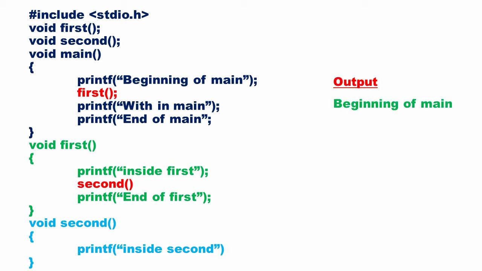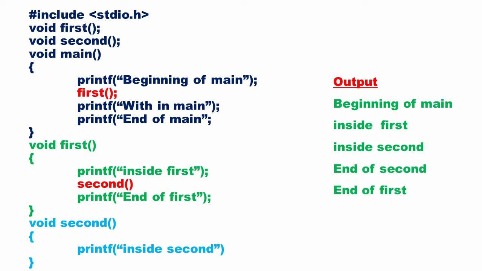Beginning of main is printed first. Go to function first. Inside first is printed. Go to function second. Inside second is printed. Goes back to first. End of first is printed. Goes back to main. Within main is printed. End of main is printed and then the program execution stops. Here the function main calls first and the first in turn calls second.